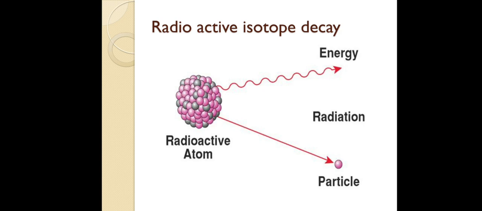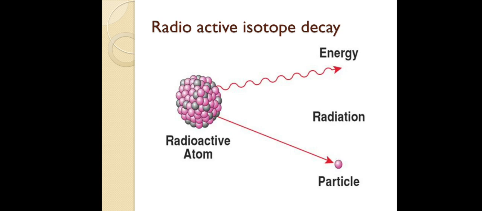We can say tritium and these are isotopes, which means they are in an unstable condition. If it is 1H1, that is a stable condition, and it will not radiate any energy. But if you have 1H3, that is unstable. If anything is unstable, it will try to reach a stable condition. For that it needs to release whatever extra it has, so it will start releasing neutrons. When it releases neutrons, it radiates energy. This is what we call radioactive isotope decay.